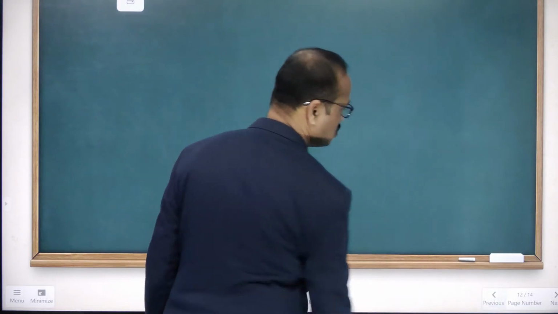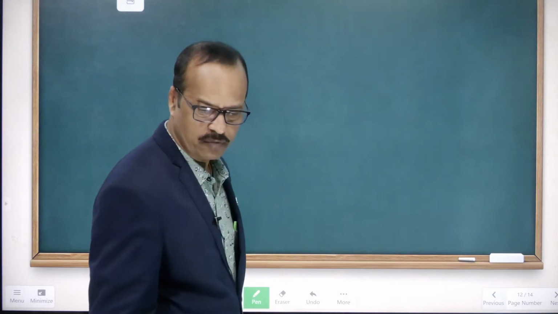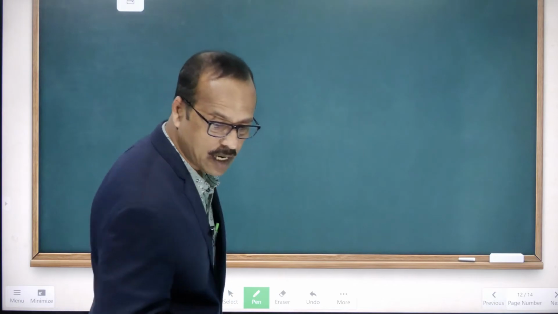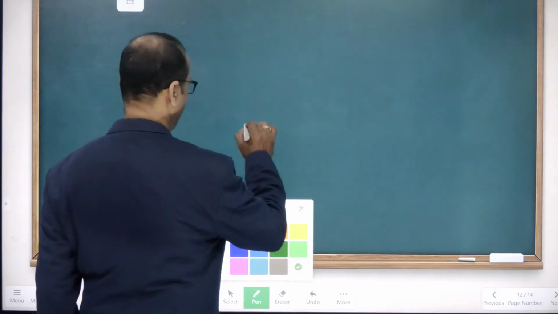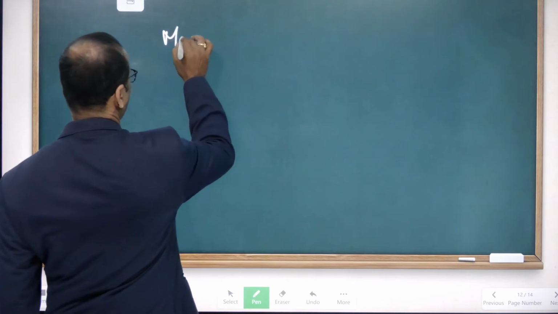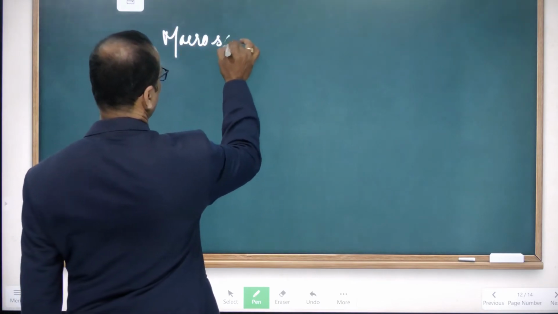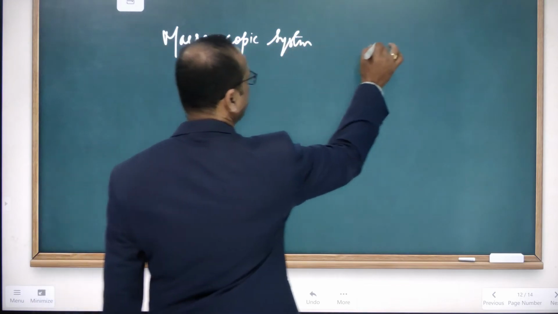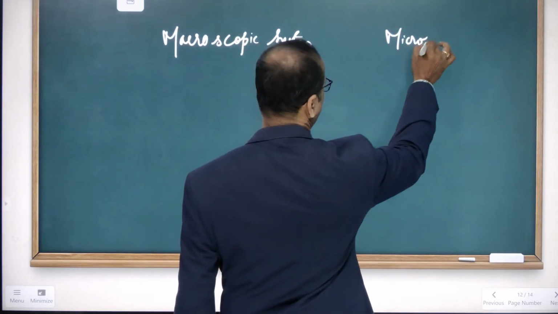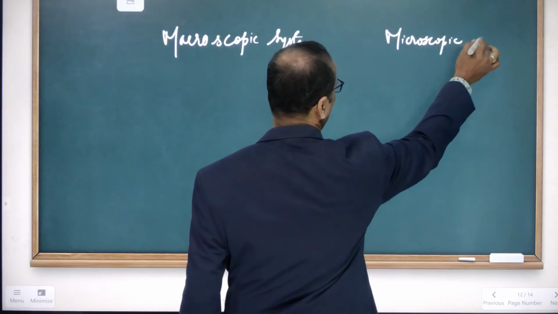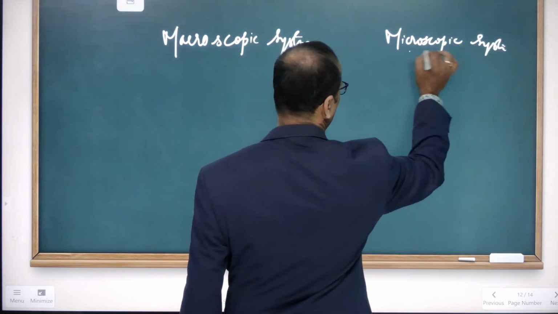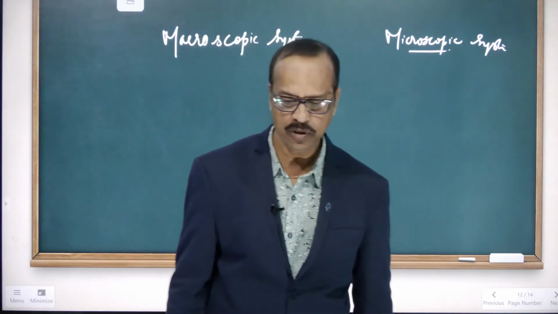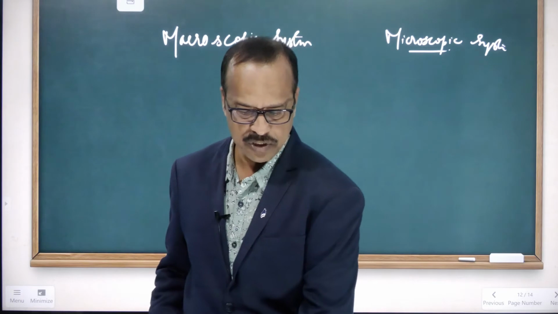Clear? So students, today we are going to discuss some new important terminologies like macroscopic system and microscopic system. So you know micro. What is micro? Micro means small. So the properties which arises.